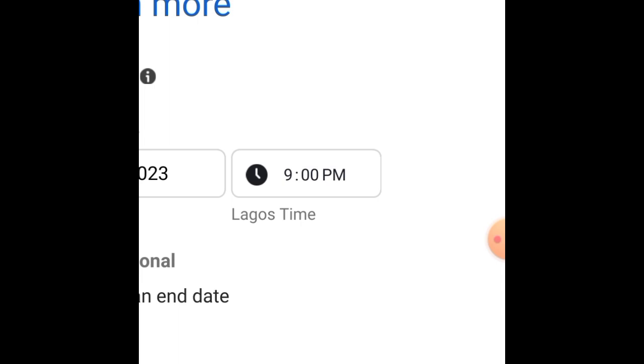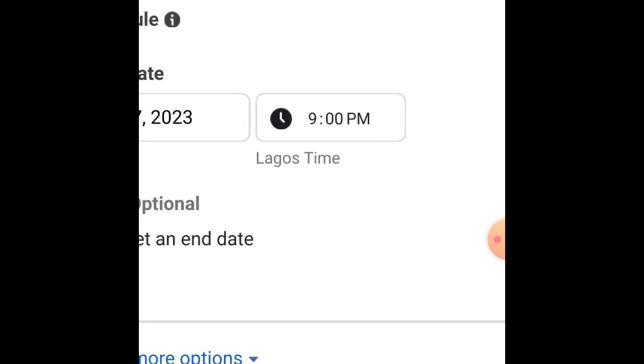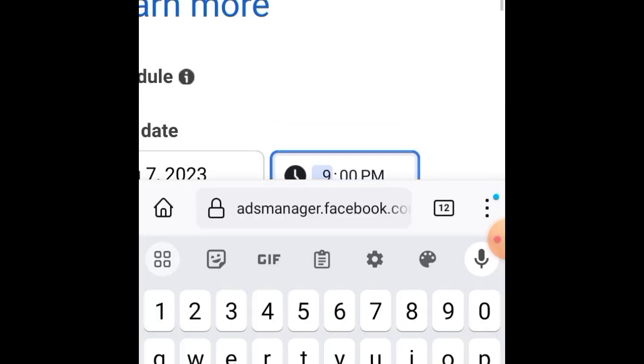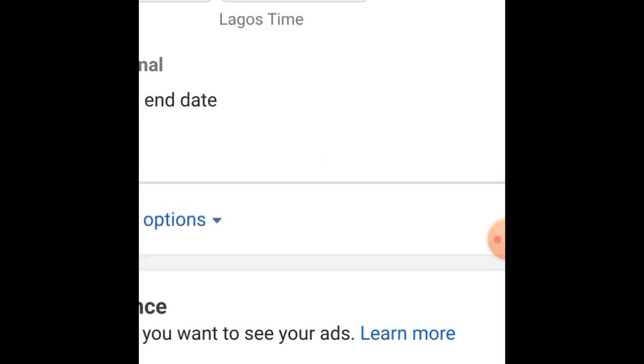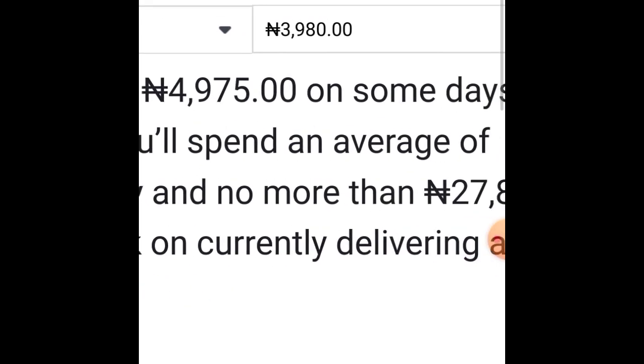So this is why, assuming you're trying to set up your ad and it's getting to the close of the day, you should schedule it to start running at the beginning of a new day. So let's assume I set this to 12 a.m. Right now, if I set this to 12 a.m., it means that this ad budget of 3,980 that I'm seeing here will run for 24 hours.